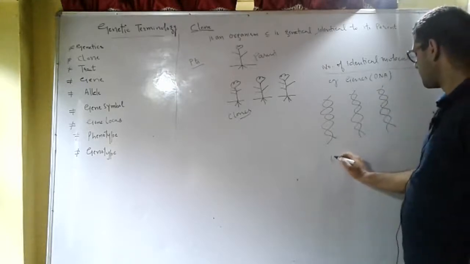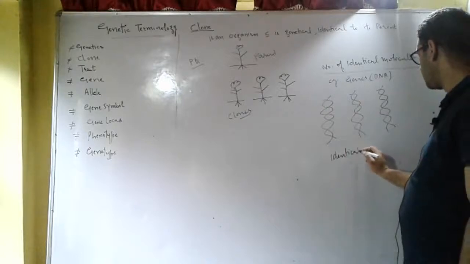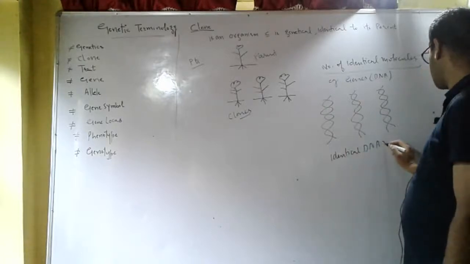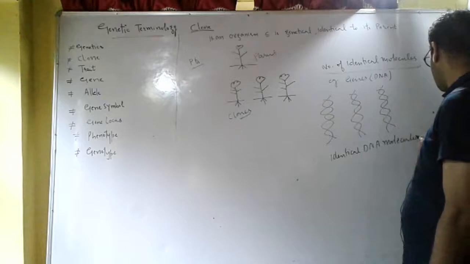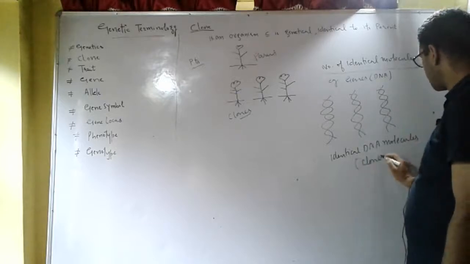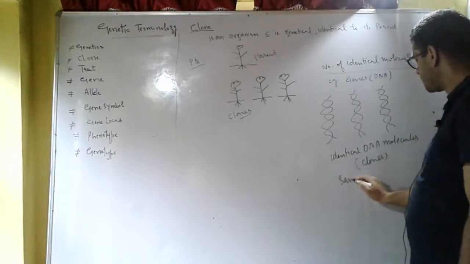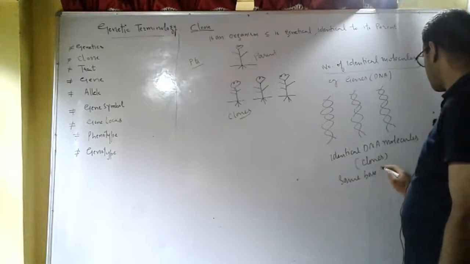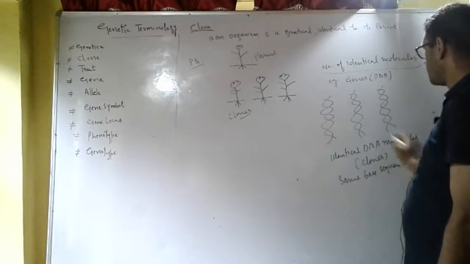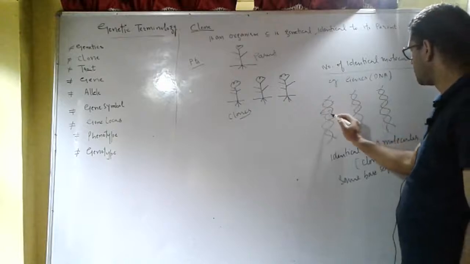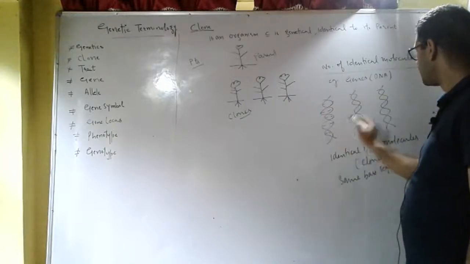These are identical DNA molecules. They are also clones. They have the same base sequence. This is also a clone.